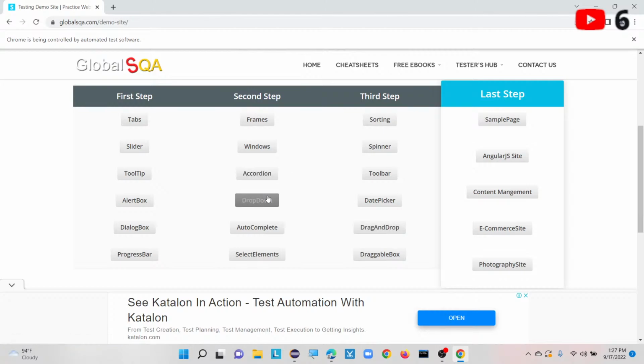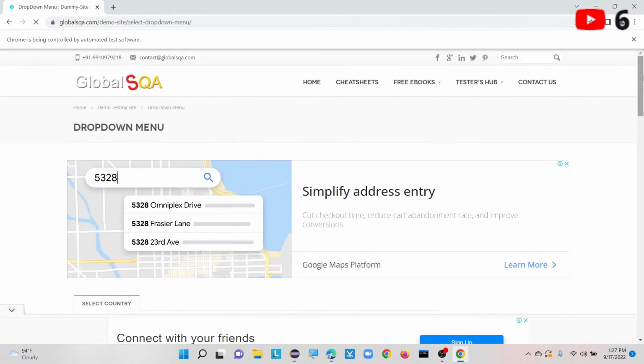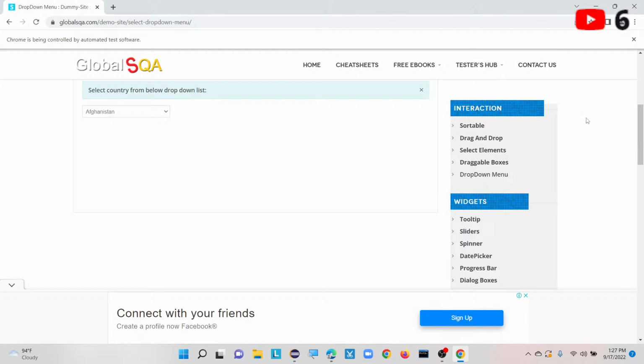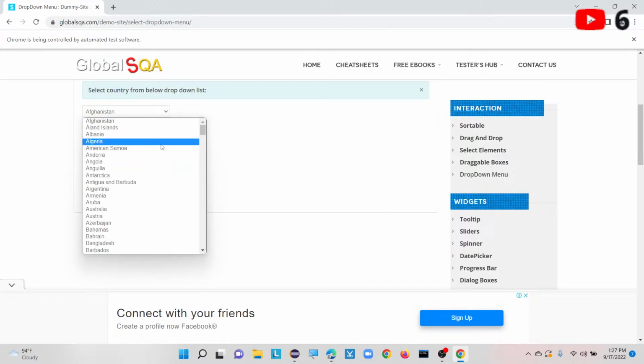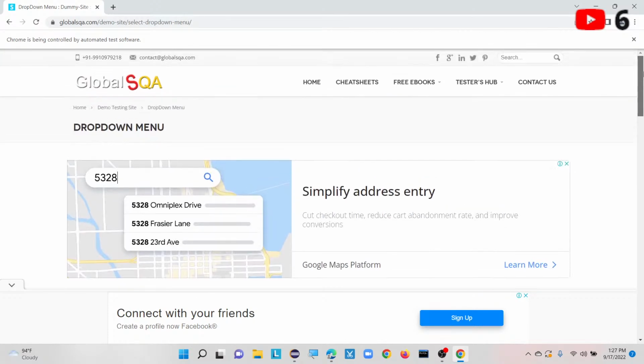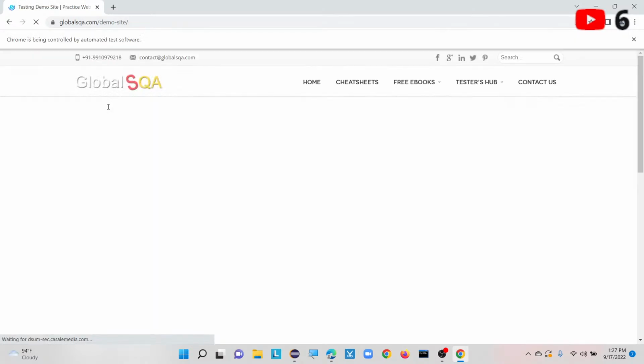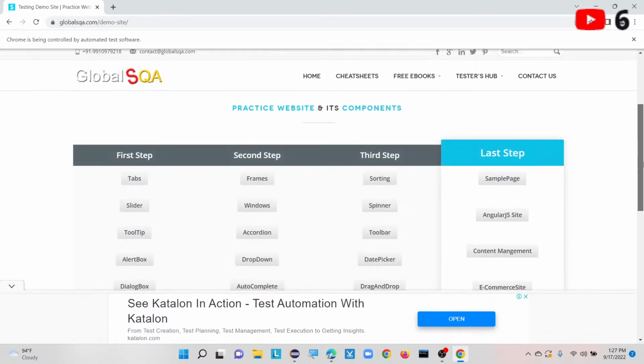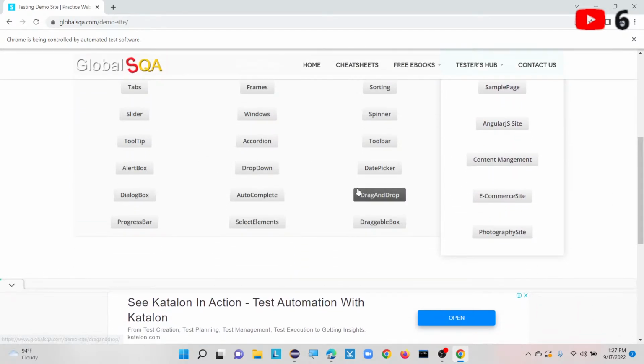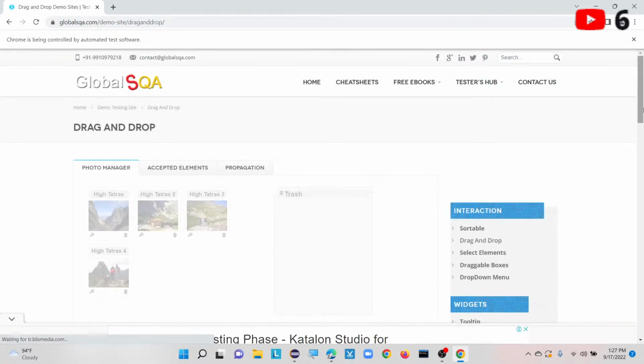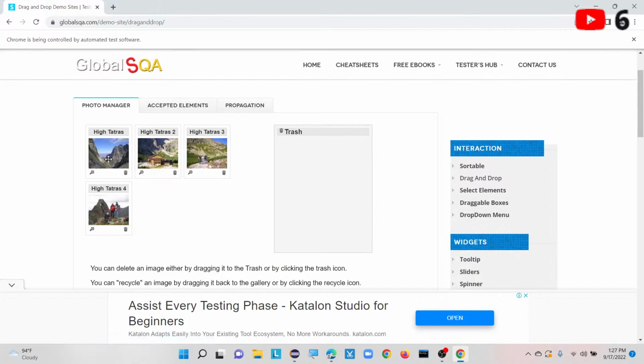Drag and drop also completed, it is dropping like this.